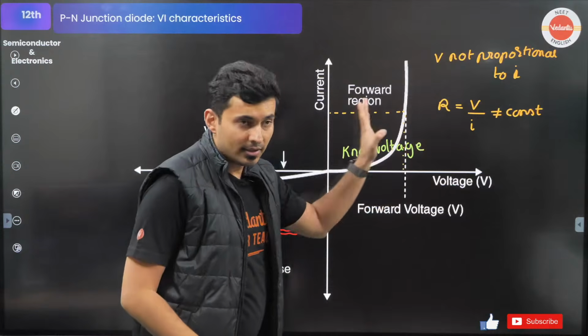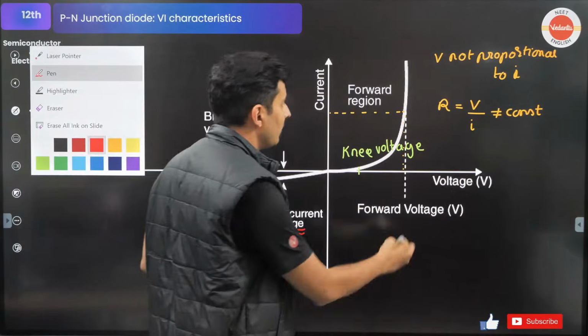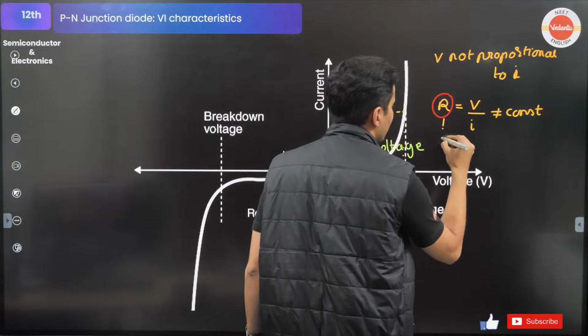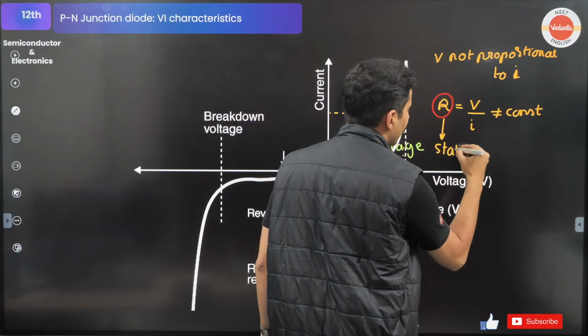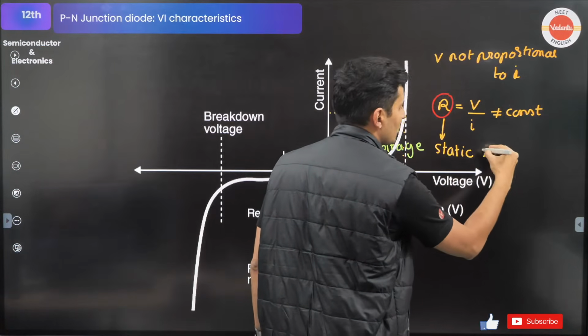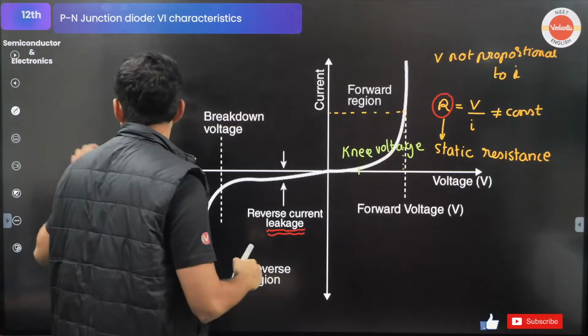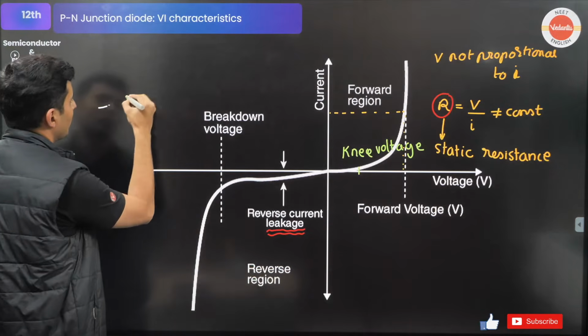This resistance over here, which you usually find, is just called the static resistance. But there is one more thing you should know.